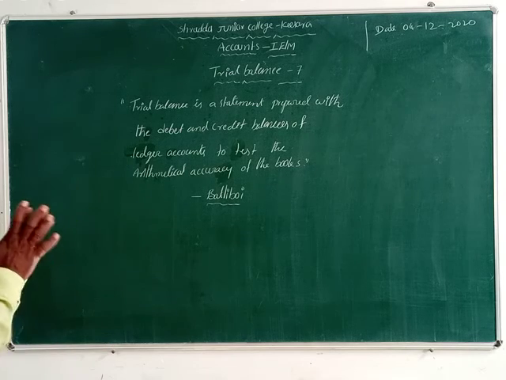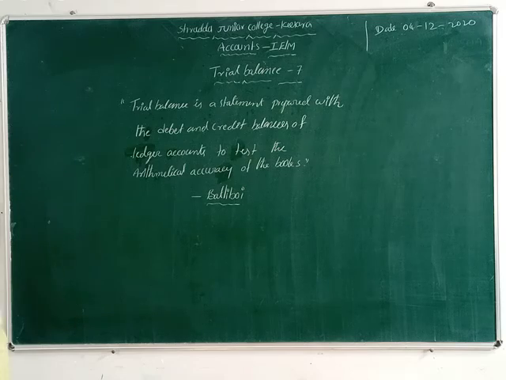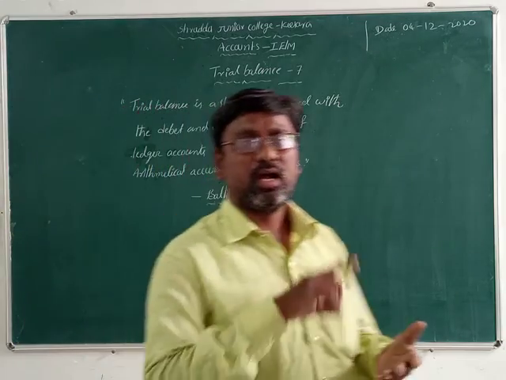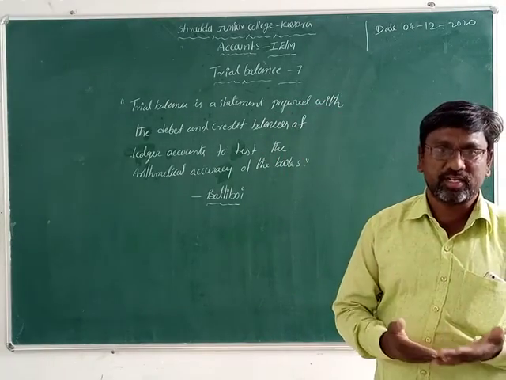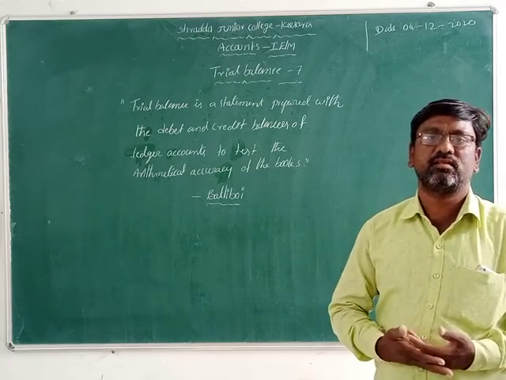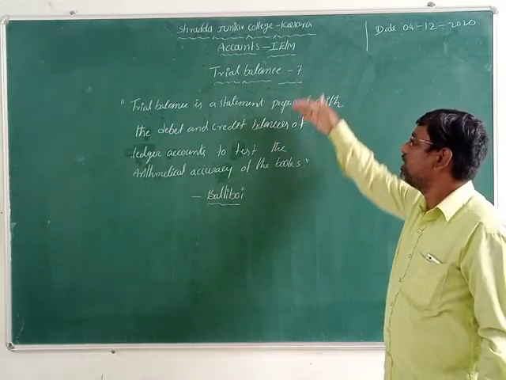Now each and every account we can record in the trial balance. For example, purchases, sales returns, purchase returns, buildings, machines, furniture, incomes, salaries, expenses, we can record all in the trial balance.